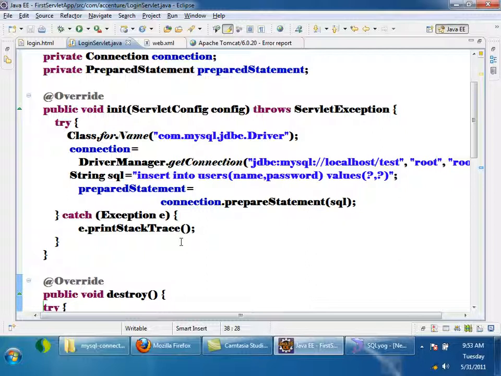Now when the application started, I gave a first request to login servlet. Object is there in the memory. Object of login servlet is there in the memory. For the first time whenever I give a request, the object is created. Now for the next 1 hour or 2 hours, no request comes for the same servlet. The requests are coming for other servlets, but requests are not coming for this servlet.